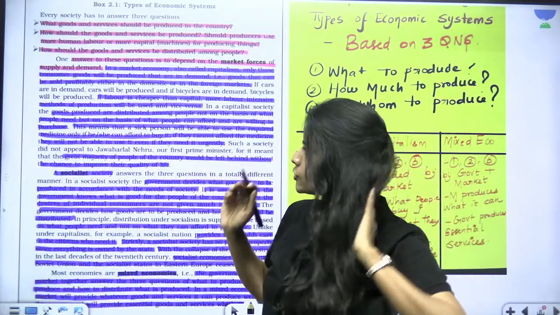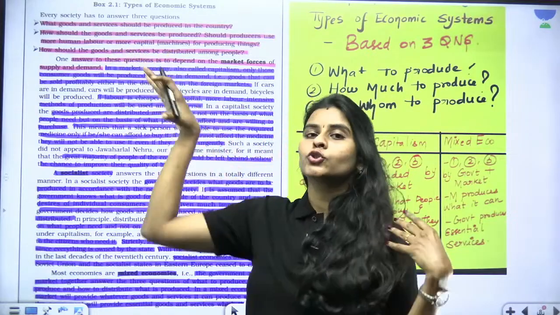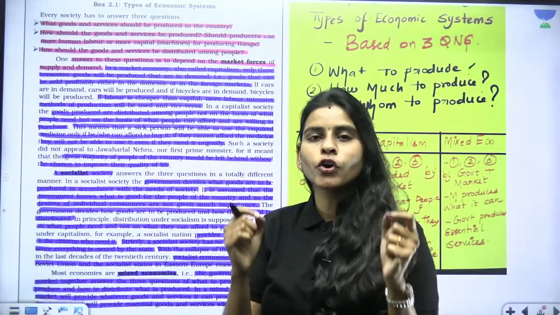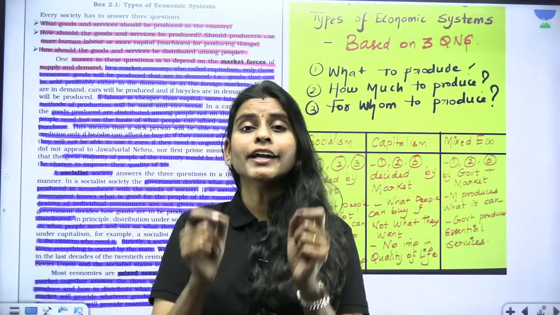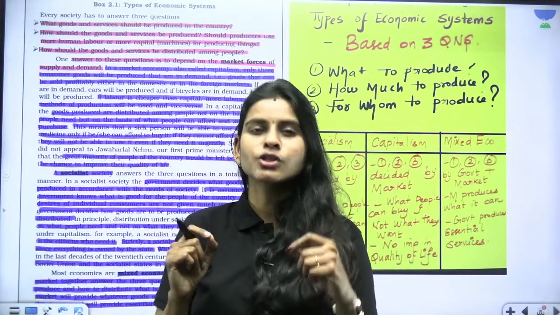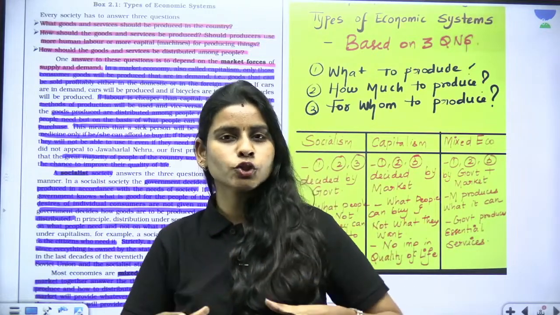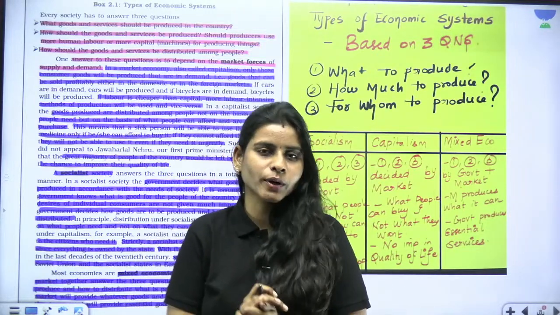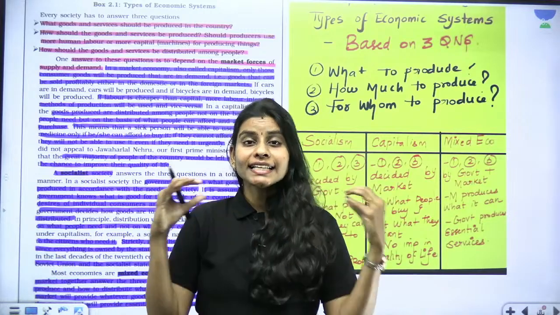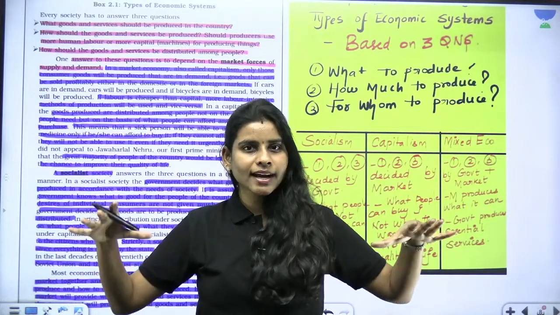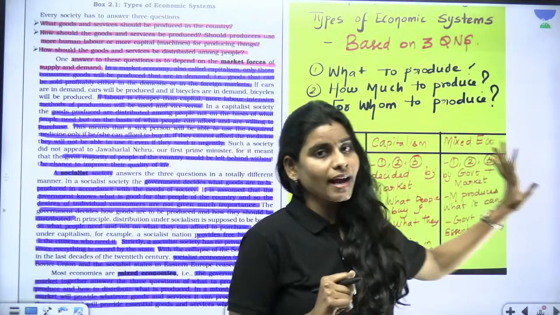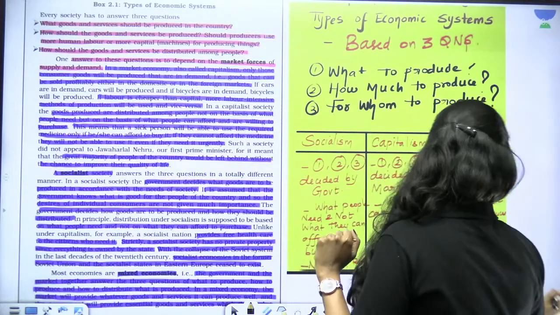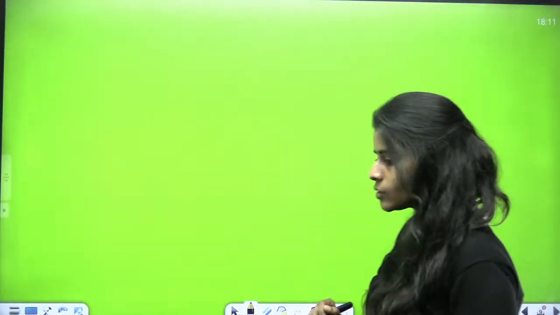Okay, fine. So now we are up to choosing the type of economic systems we want to have for India. Once India is born, now we have to decide who is going to make choices for the country, who is going to decide what to produce, how much to produce, and for whom to produce, right? So we can see three different types of economic systems existing at that time in place, starting from socialism, capitalism, and mixed economic model. So let me tell you what is meant by all these three things one by one.